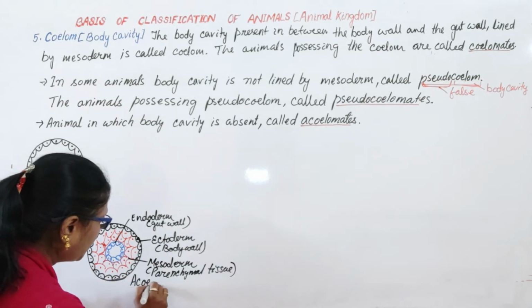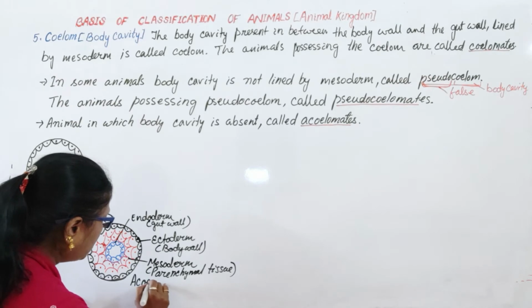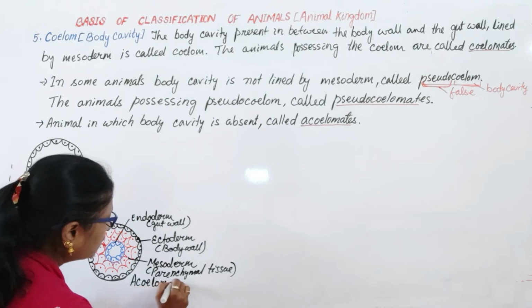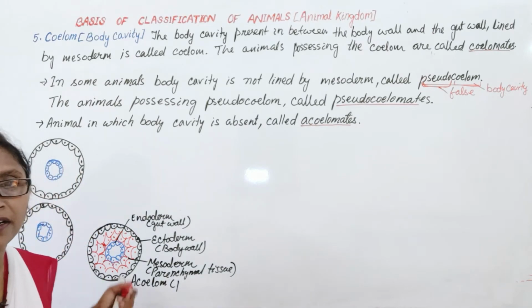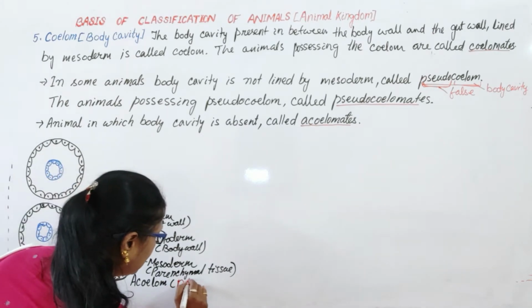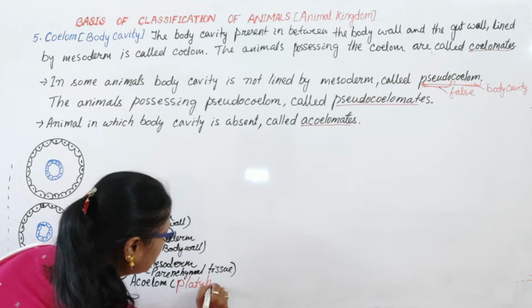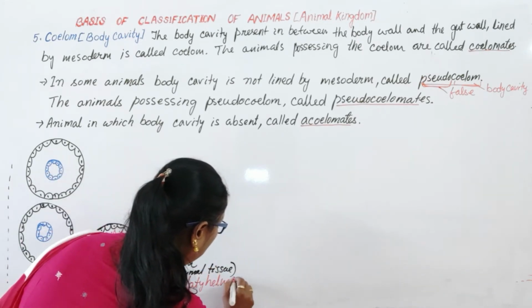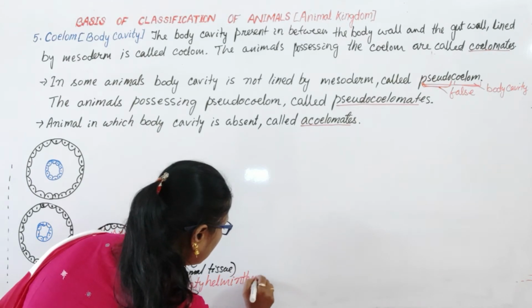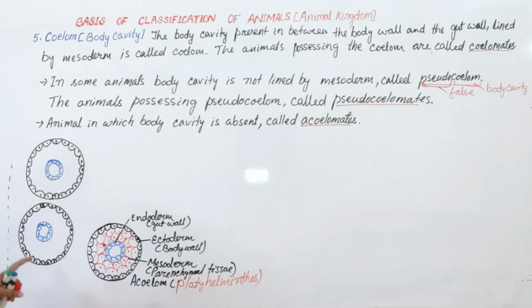This is acoelomate, seen in Platyhelminthes. In which animal is it seen? Platyhelminthes, triploblastic, but body cavity is not present.